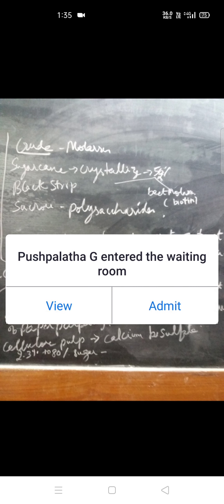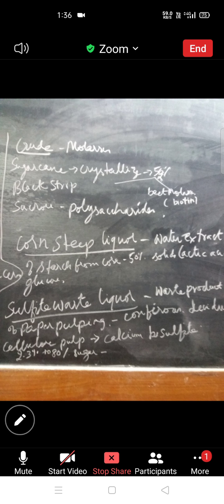So I have sent you the table, the composition of sugar beet molasses. You just go through the table and see that the dry matter is about 78 to 85%. You have sucrose about 48.5%. Then you have a number of trace elements like nitrogen, phosphorus, aluminum, etc. and a large number of vitamins like thiamine, riboflavin, folic acid, biotin, etc. So this is very much useful in the production of penicillin.